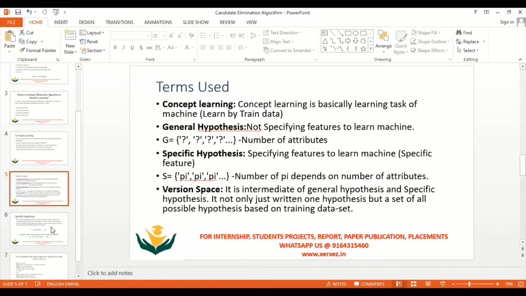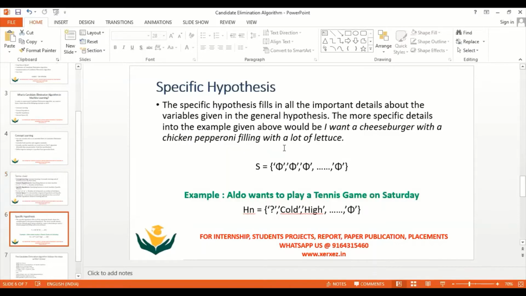Next is regarding the specific hypothesis. All the specific hypotheses we place with the phi symbol. Suppose you have 6 attributes, so we need to set the boundary with 6 phi symbols. Similarly, in the general hypothesis also, if you have 6 attributes, we need to place all 6 with the question mark. Then we start tracing the records in between the version space.